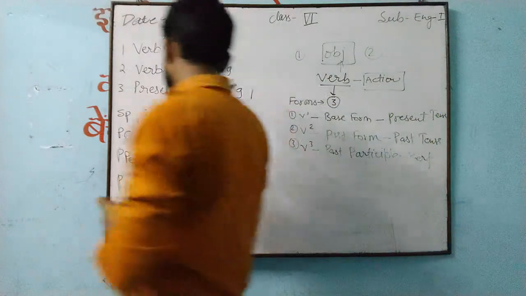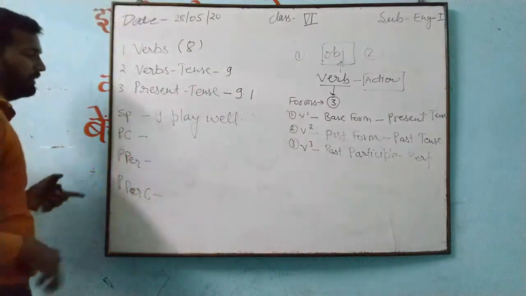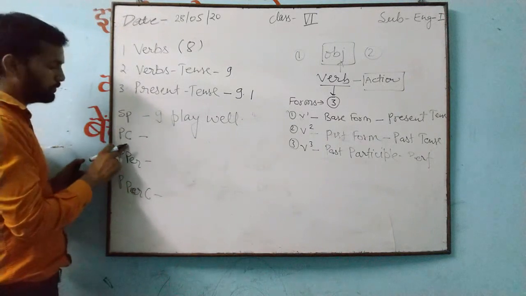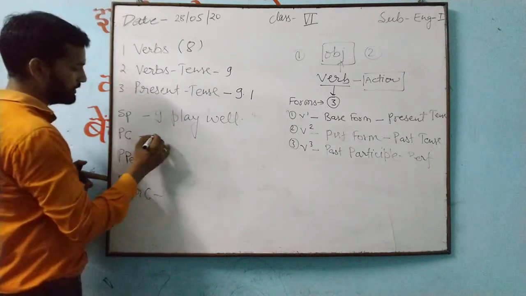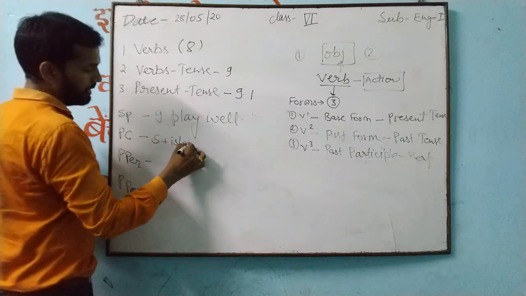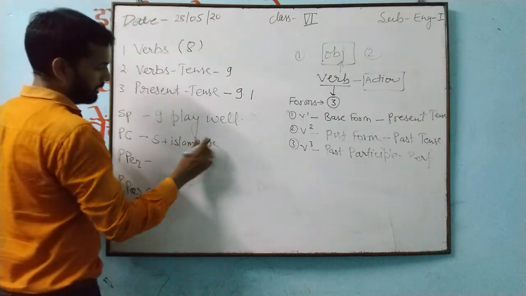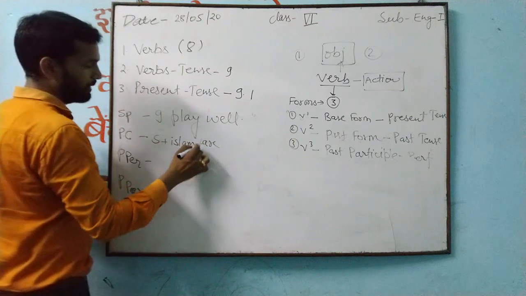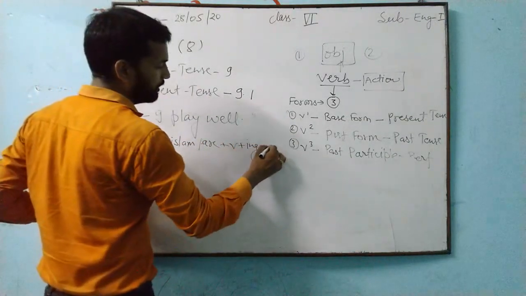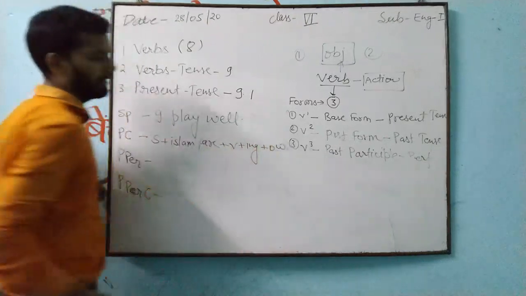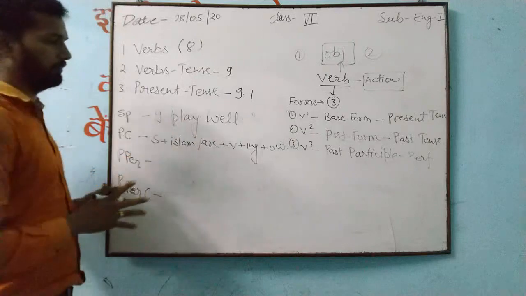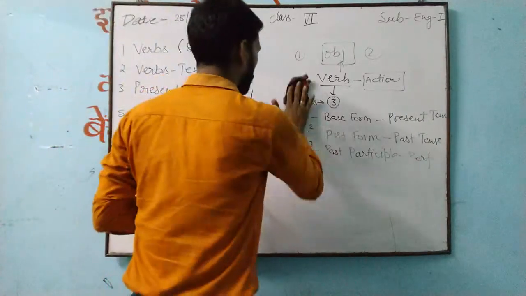Now the question comes here. "I play well." This we have to change into present continuous. For changing it, first of all we will write the subject, then is, am, are. After this, verb plus ing, then the other word. The other word can be an object, can be anything. So "I play well," that I am erasing. No use of this now.